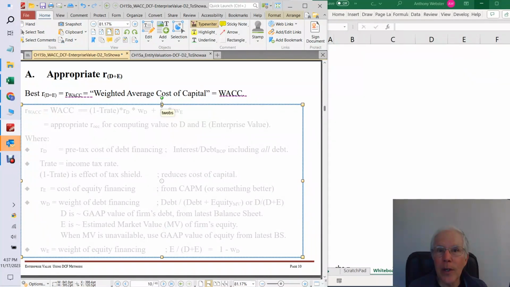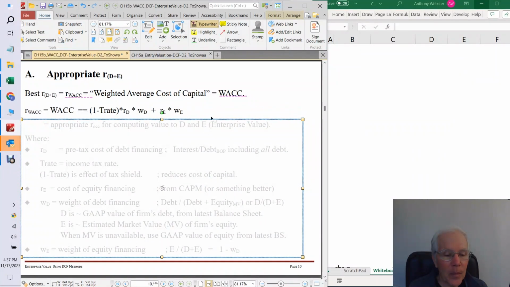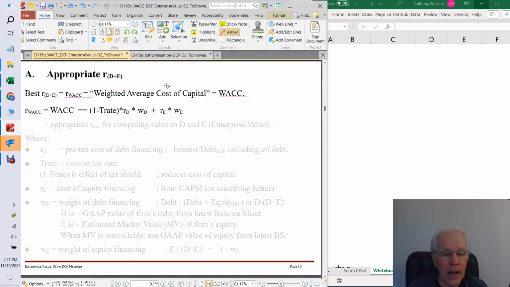So how do we compute the weighted average cost of capital? Well, it's 1 minus the tax rate times R_D, and the R_D that we're talking about here is pre-tax. So that's going to be our post-tax cost of debt when we multiply it by 1 minus the tax rate. And that's going to get multiplied by W_D, which is the weight of debt the firm is going to have after it's purchased. And then we add to that the cost of equity capital times the weight of the equity that the firm will have after it's purchased.